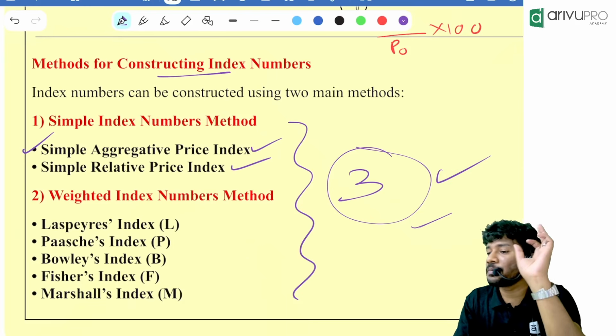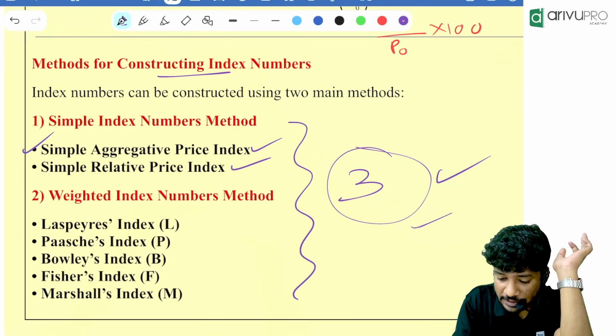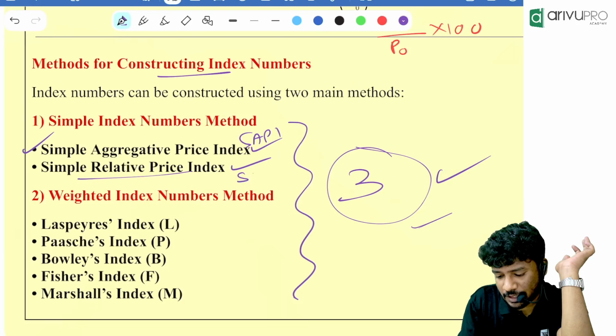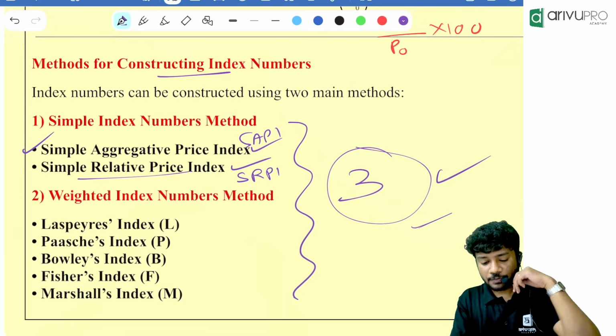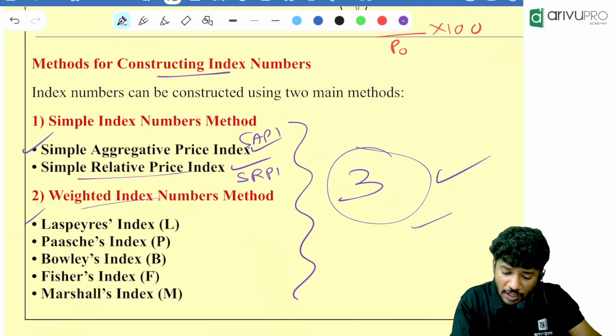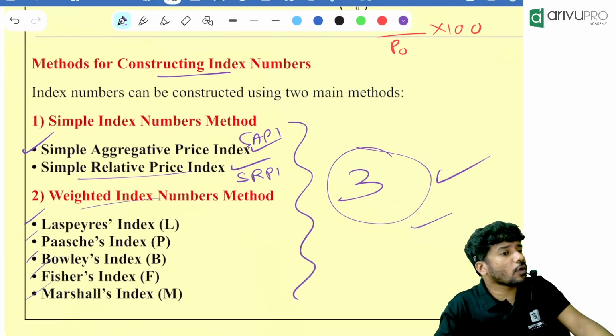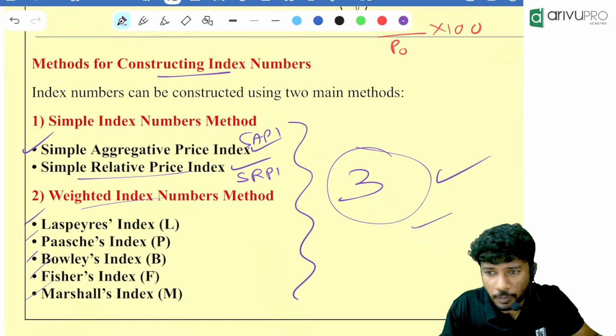What are they? Simple aggregative, also called SAPI. Then simple relative index number, SRPI. Then in weighted index number, we have 5 types. We will talk about all the things one by one.